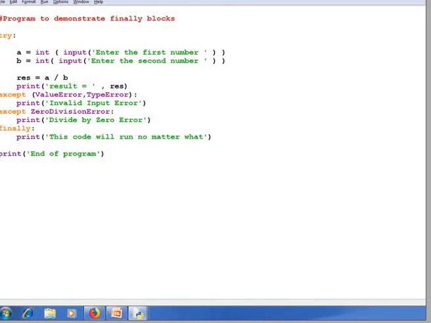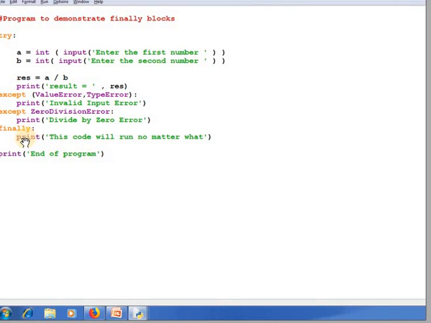Let us understand with the help of an example, so we will understand it better. Here I am taking two inputs A and B. Now result is equal to A divided by B. In the two except blocks, in one except block I am handling value error and type error, and in the second except block we are handling the zero division error. After the end of the except blocks, if I want to print a certain message, at the end of the try and except the finally block must be executed by the Python interpreter.